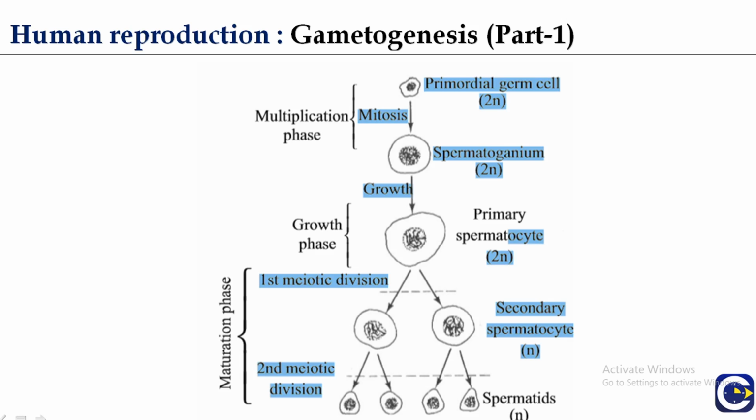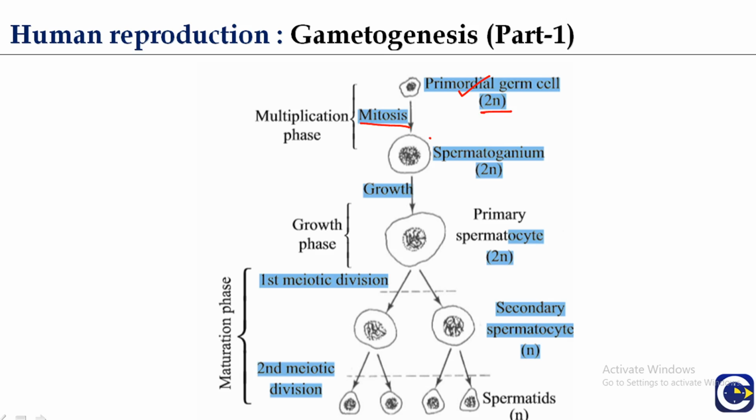So here a layout of the spermatogenesis process is given. Here the primordial germ cells are present, in the germinal epithelium lining of the seminiferous tubule. They undergo mitosis.